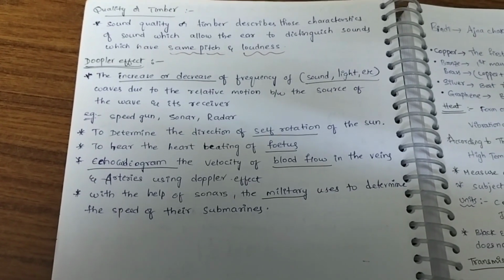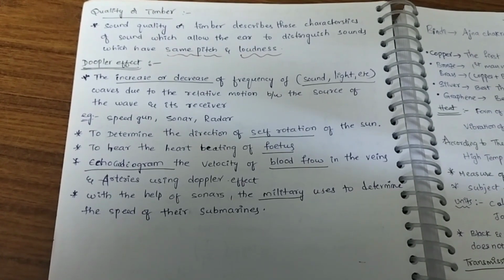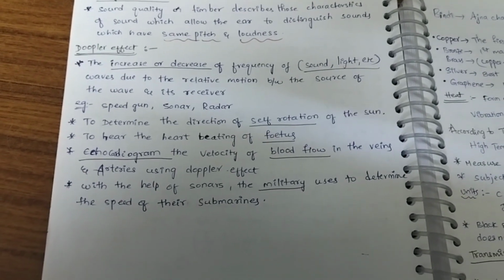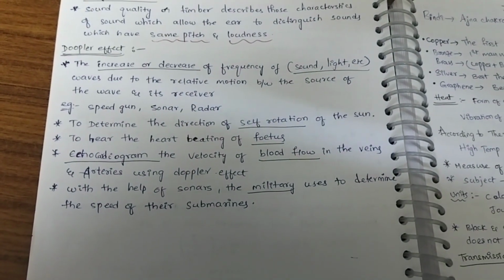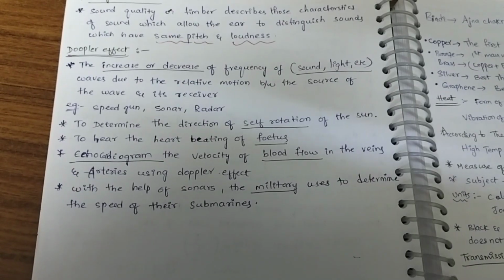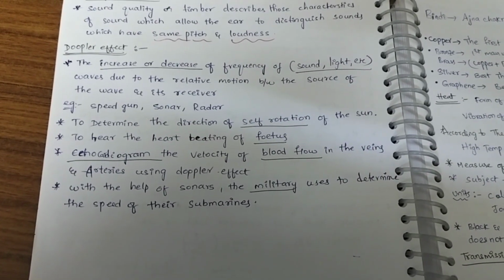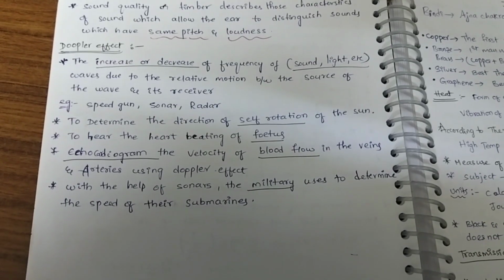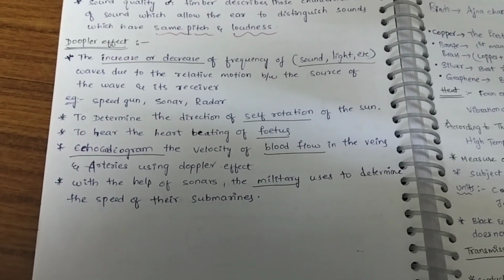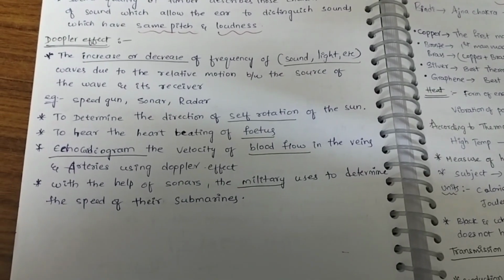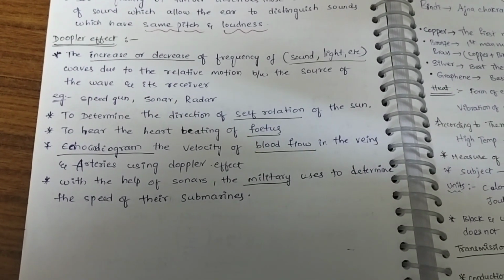Next is the Doppler effect. These Doppler effect applications are very important and frequently asked in many questions. The increase or decrease of frequency of sound or light waves is due to the relative motion between the source of the wave and its receiver. Examples are speed gun, sonar, radar. To determine the direction of the self-rotation of the sun, we use the Doppler effect. It is also used to hear the heartbeat of the fetus.